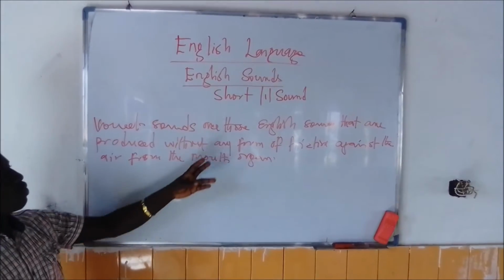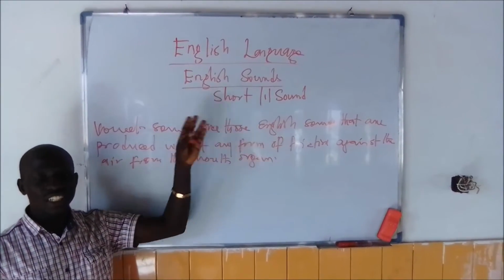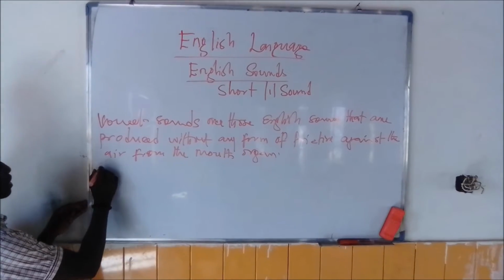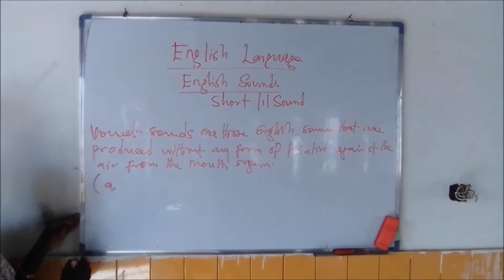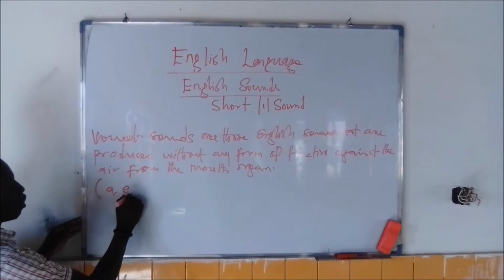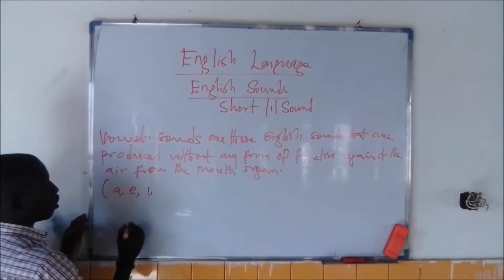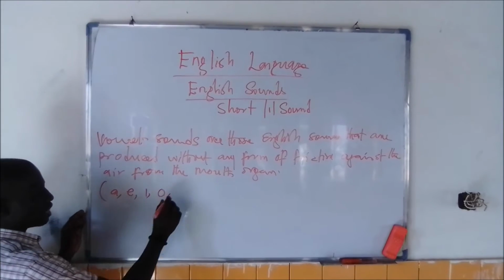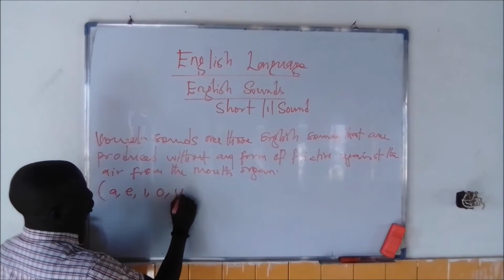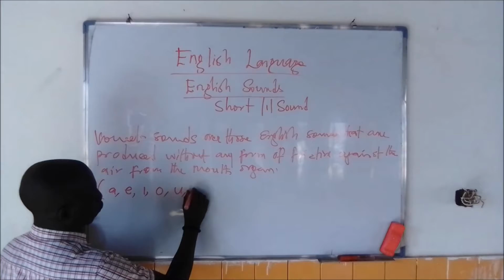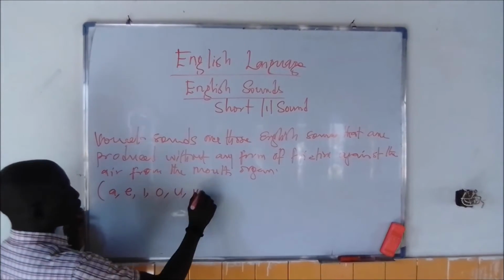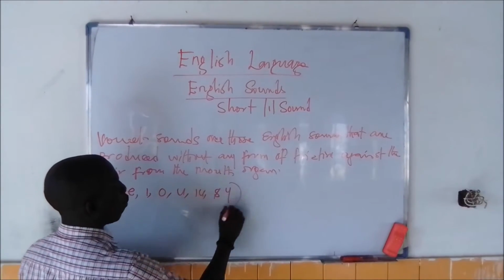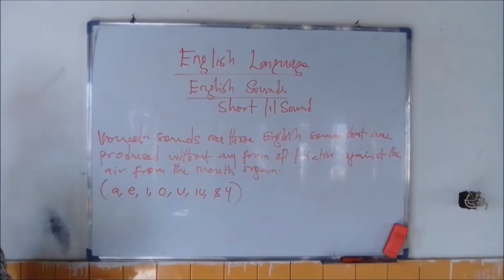So, our focus is on short E sound. Short E sound takes the position of letter A, it takes the position of letter E, it takes the position of letter I, it takes the position of letter O, it takes the position of letter U, it takes the position of UI, and it also takes the position of letter Y in most English words.